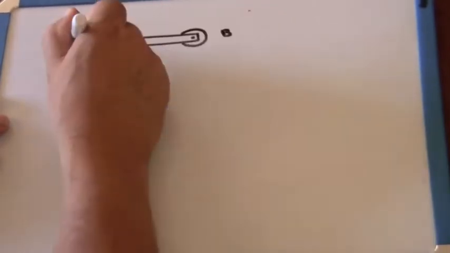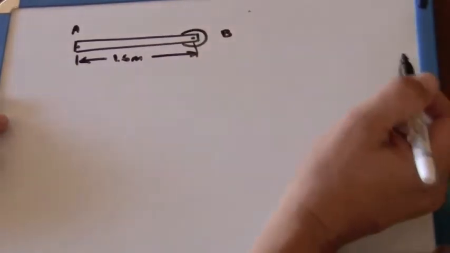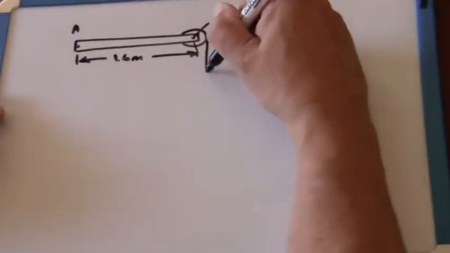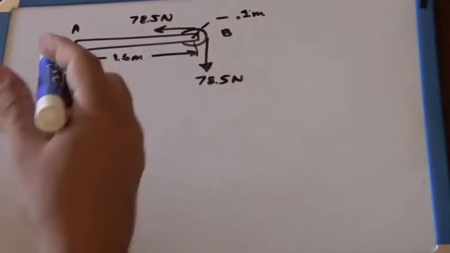The second problem loads the beam a bit differently. In this case, we have a 0.1 meter diameter pulley fixed at end B. This is loaded again by the 78.5 newton force vertically downward, but we must also consider a force horizontally directed to the left of 78.5 newtons.